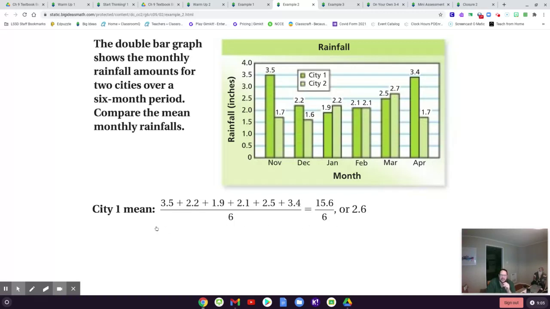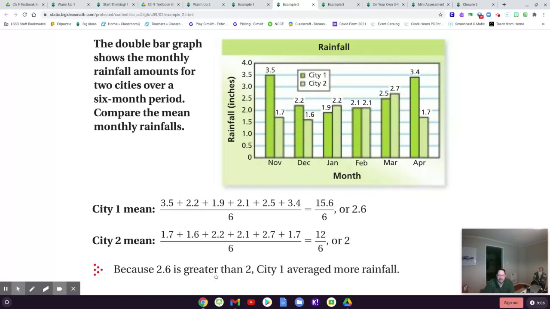Your job right now is to figure out what is the average rainfall for City 2. Okay, so hopefully you added up all these ones, the 1.7, 1.6, 2.2, and so on, all the light green bars, because that's City 2. And you would get a total of 12 divided by 6, because there are 6 months where they kept the data, and that would be an average rainfall of 2. So City 1 gets 0.6 inches more per month than City 2 generally.